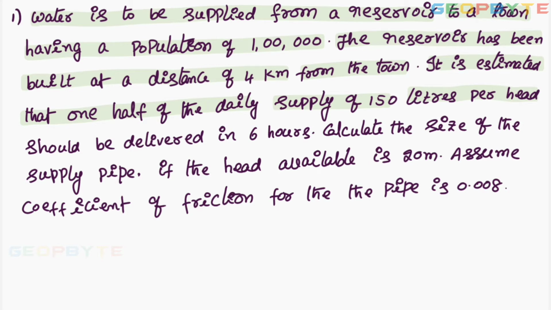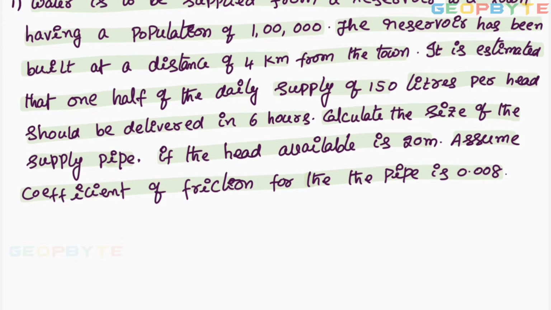One half of the daily supply means they are not supplying daily, once in 2 days like that, should be delivered in 6 hours. Calculate the size of the supply pipe. If the head available is 20 meters, assume the coefficient of friction for the pipe is 0.008.